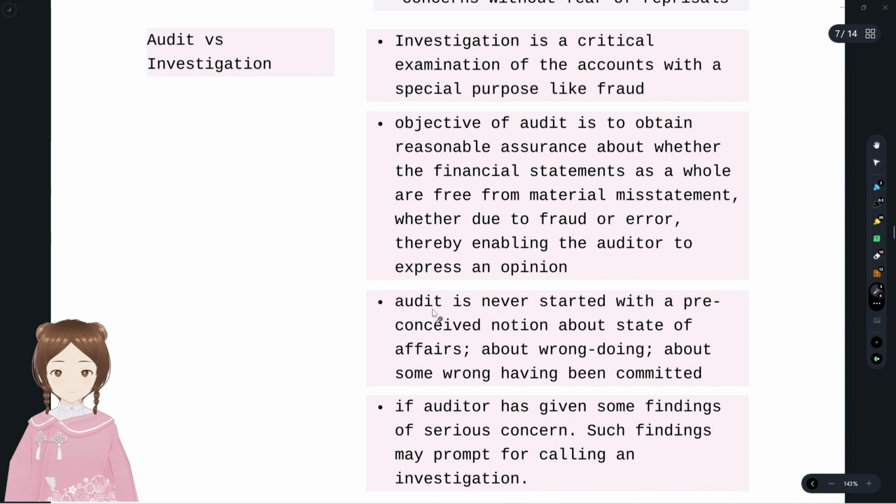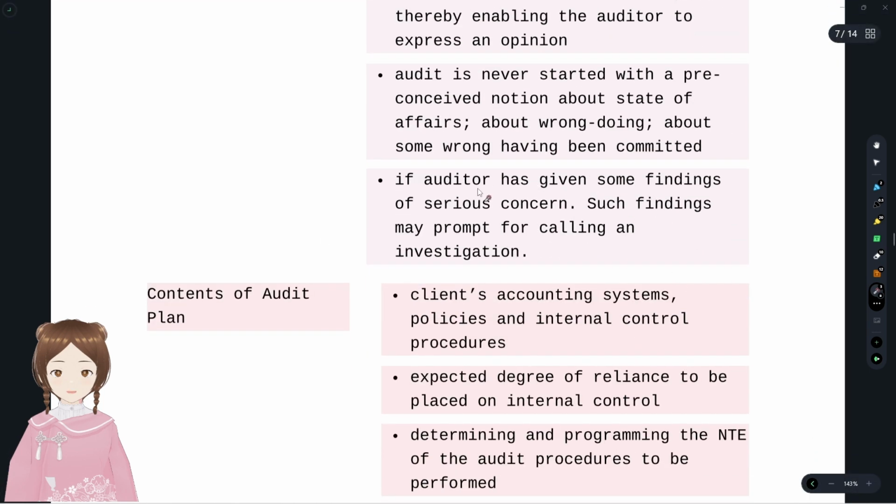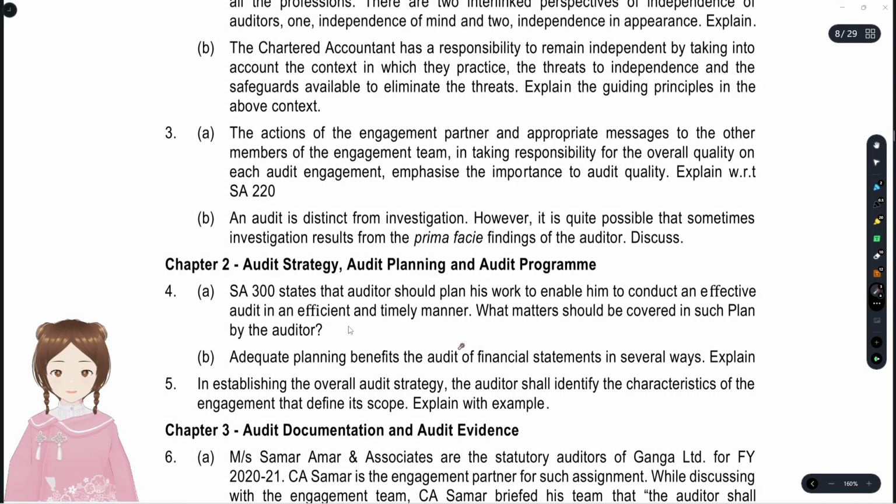The audit is never started with a preconceived notion about the state of affairs, about wrongdoing, about some wrong having been committed. That is, they do not have any prejudicial thoughts. They have professional skepticism, but they do not have a preconceived notion that something is going wrong. If the auditor has some findings of serious concern, that may prompt an investigation. And now we'll see our next question.